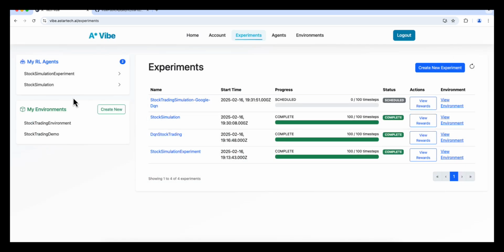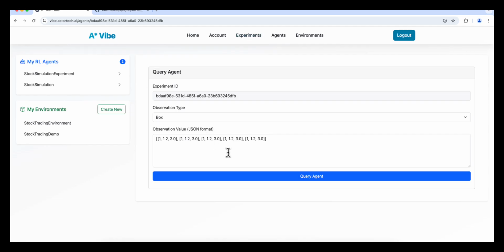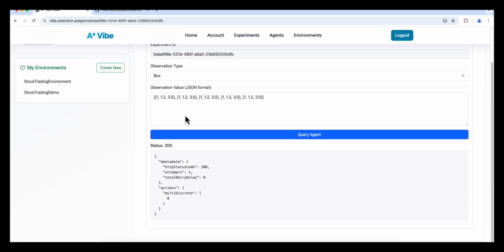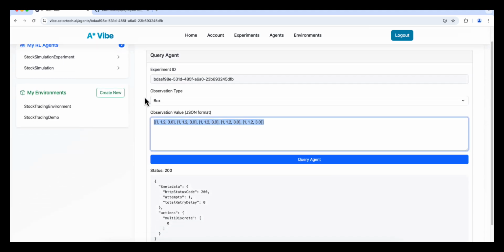Now, just as easy as that, our stock simulation experiment becomes an RL agent. So we click on this, and then we can come in here and then query it. And here we go. I queried it with this observation. Obviously, you can change this, and this is going to be available through a RESTful API and a Python client.